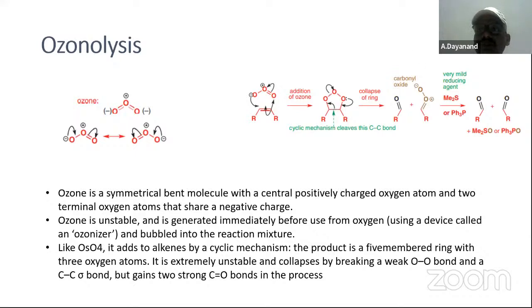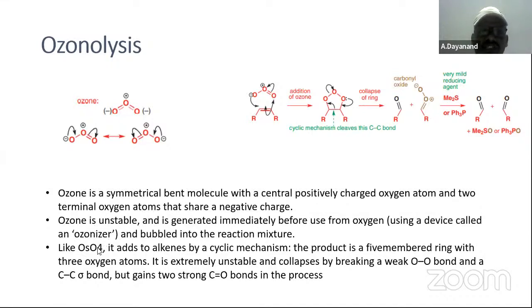It is going to cleave or dissociate at this end. Dimethyl sulfide or phosphine will remove this oxygen also, resulting in two aldehyde groups. Ozone is a symmetrical bent molecule with a central positively charged oxygen atom and two terminal oxygen atoms.